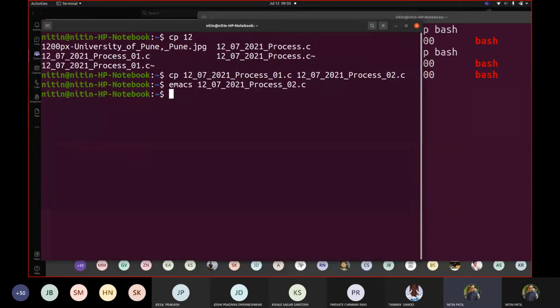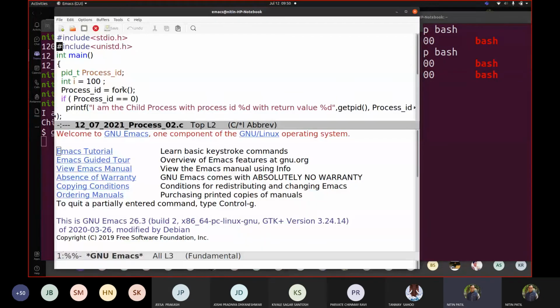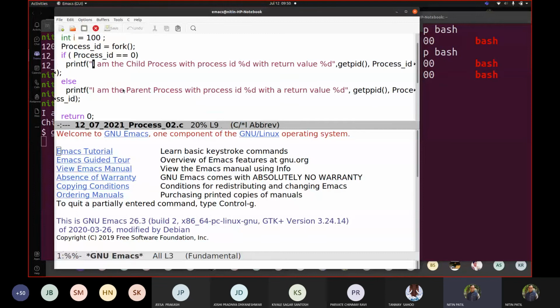So let us compile the code. Now we execute it. Okay, so let me add \n there so that it will look better. \n and \n.